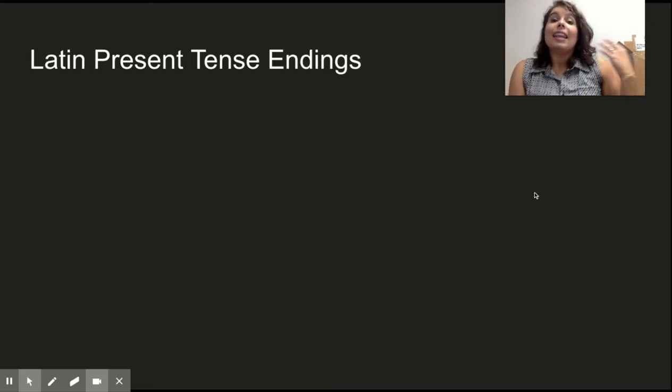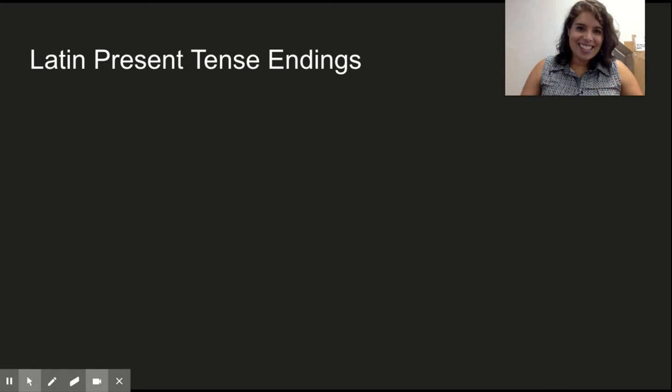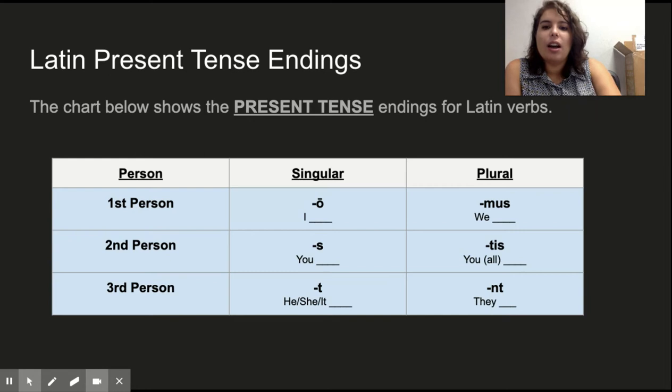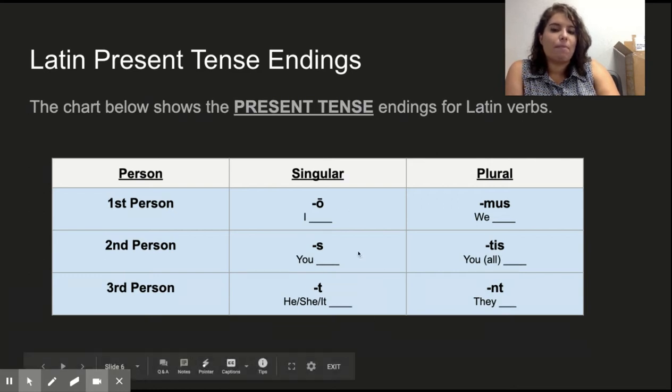So let's take a look at the actual Latin endings for these verbs. So this chart, copy this down. First person singular, a verb in Latin, in the present tense, first person singular will end in a long O. Okay, long O. And I'll show you some examples of an actual verb with these endings in a minute. Second person singular is going to be an S ending. And for the rest of these endings, there will be some changes in how you add these endings onto the verbs, but we'll review that later.